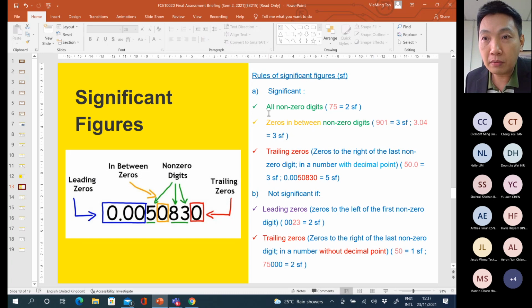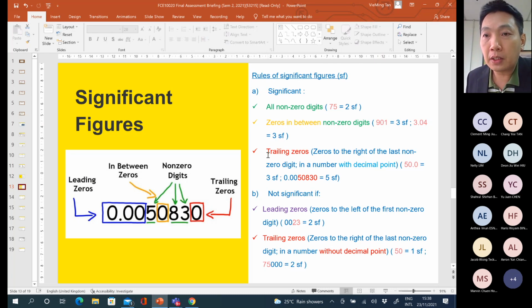All of the non-zero digits. All non-zero digits, that means it can start from 1, 2, 3, 4, 5 until 9, all right? All these non-zero numbers should be included as significant figures. And also 0 in between non-zero digits, just like this one, 901, 3.04. Okay, because this 0 has some non-zero numbers aside, and then should be included as significant figures as well. Okay.